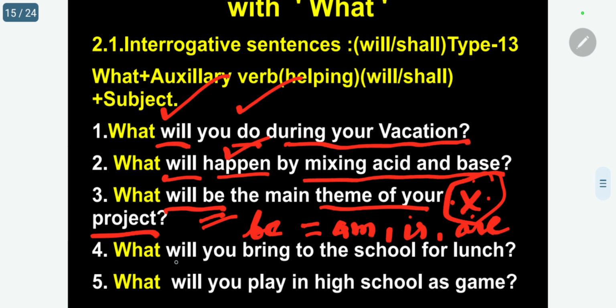The next one. What will you bring to the school for lunch? Bring, main verb, will auxiliary. What will you play in high school as game? Play is the main verb, will is the auxiliary.